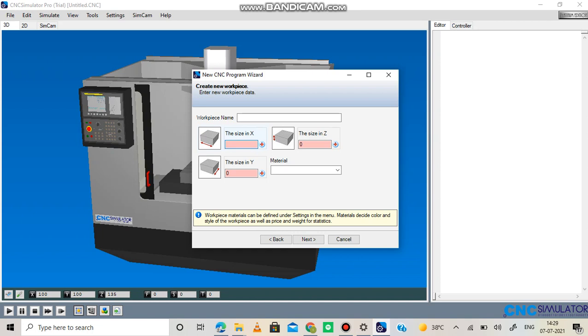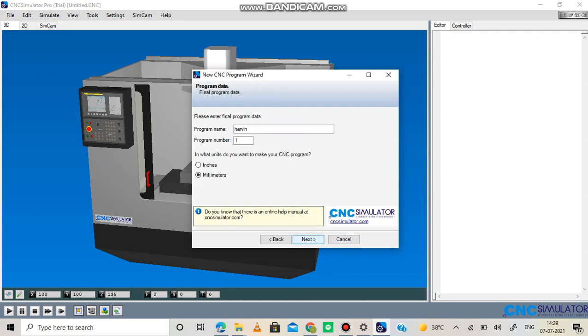Now workpiece size in X will be 350, Y will be 70, and in Z will be 5. Next, done.